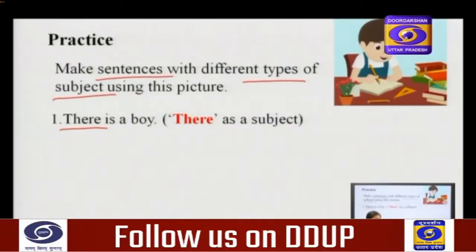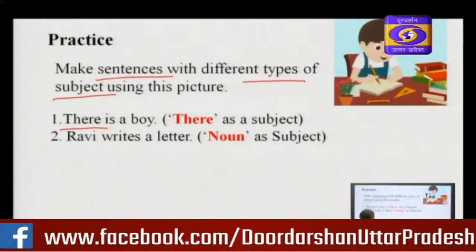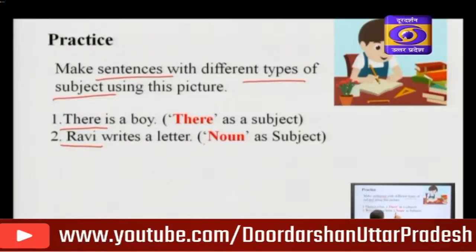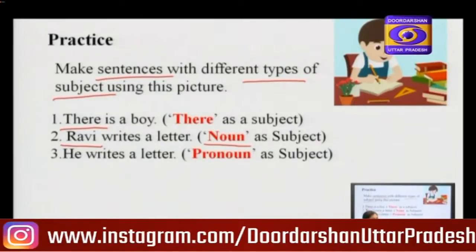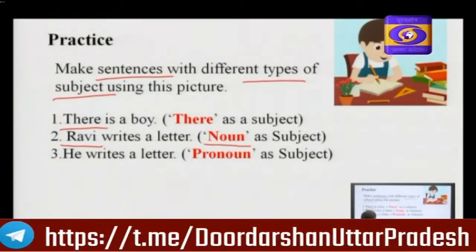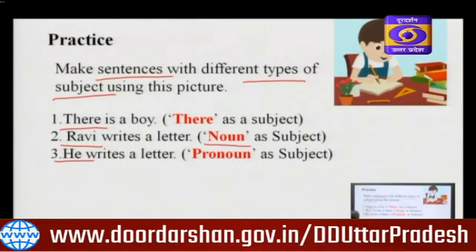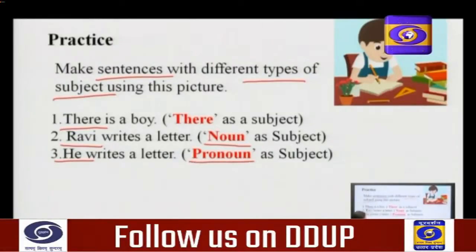If we call this boy Ravi, what will you say? What does Ravi do? Ravi writes a letter. Here we have subject as noun. Noun is used as the subject of this sentence. If we do not know the name of this boy, what will we say? We will say he writes a letter. "He" is used as the subject, pronoun is used as the subject.